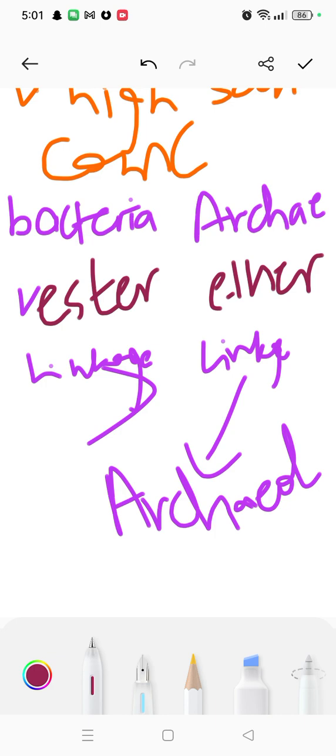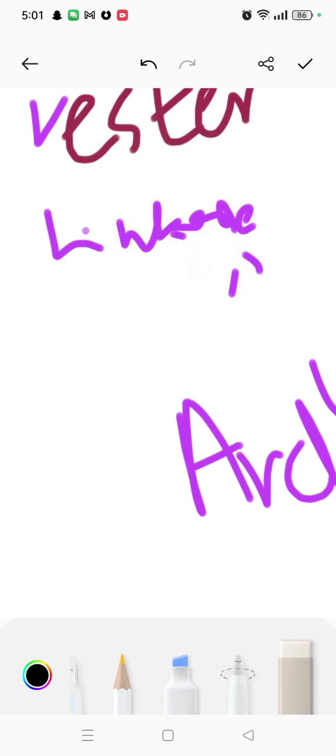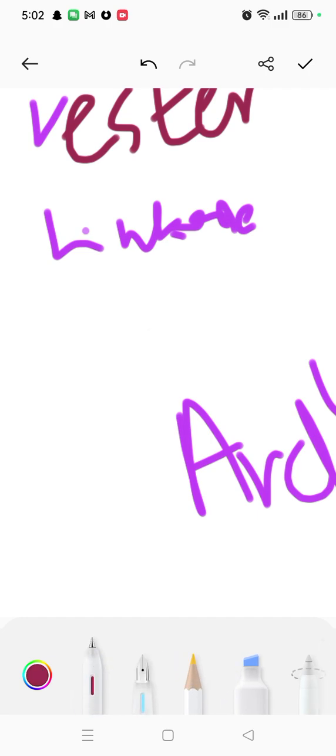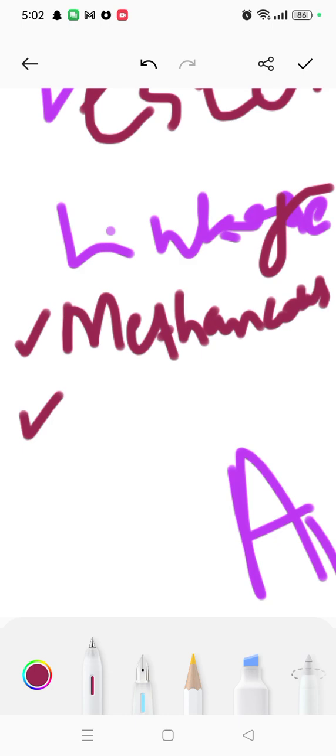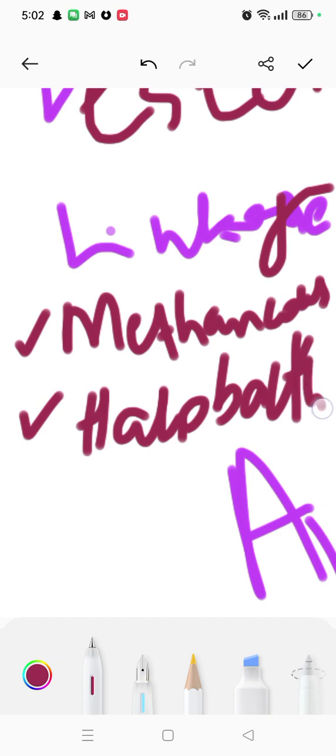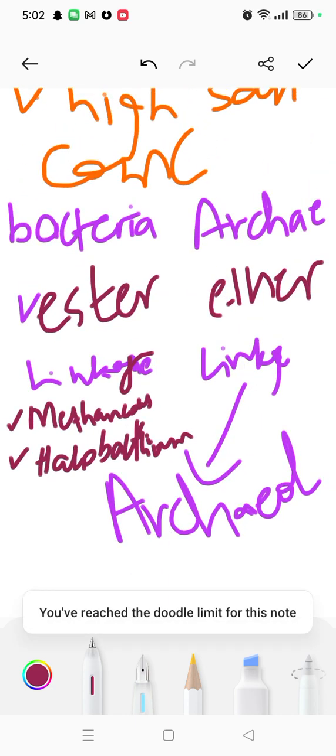In the bacterial membrane, ester lipid is present. For Archaea we have examples called Methanococcus and Halobacterium.